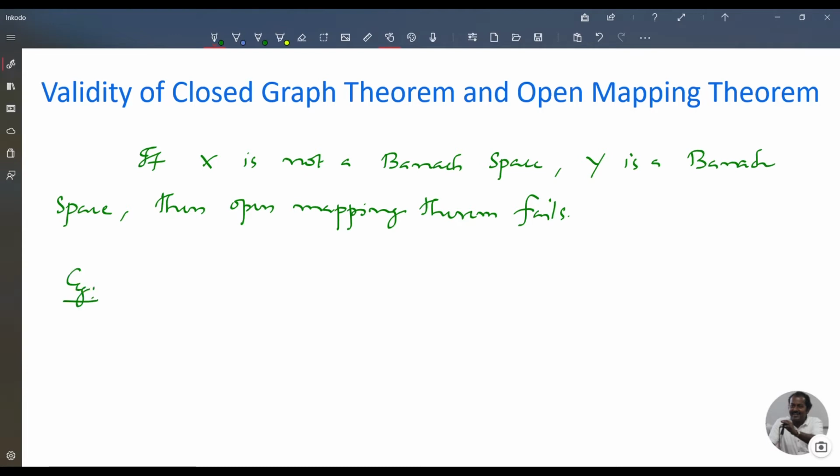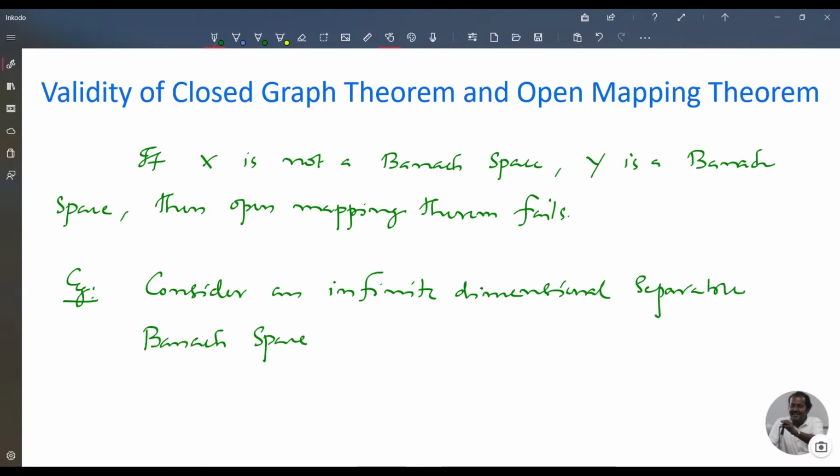Consider an infinite dimensional separable Banach space Y. For example, you can consider Y to be little l^p for some p with 1 less than or equal to p less than infinity.